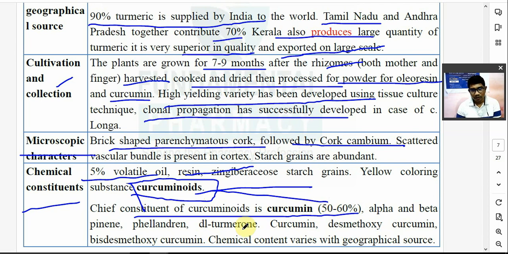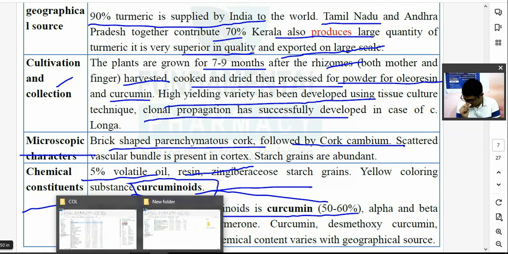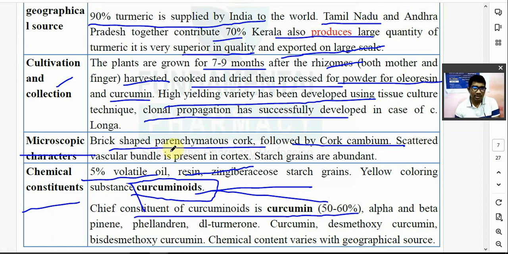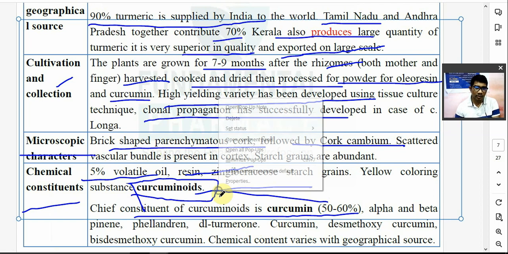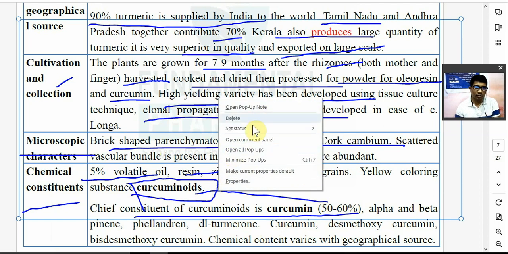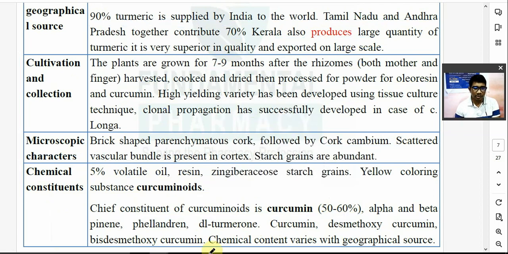Curcumin will be. It also has types: alpha curcumin, beta curcumin, and gamma curcumin, 2-3 types. You can easily distinguish these three by chromatography. If you have done TLC or isolation of curcumin from ginger, and if you do the TLC, you will easily find out the 3 different spots.